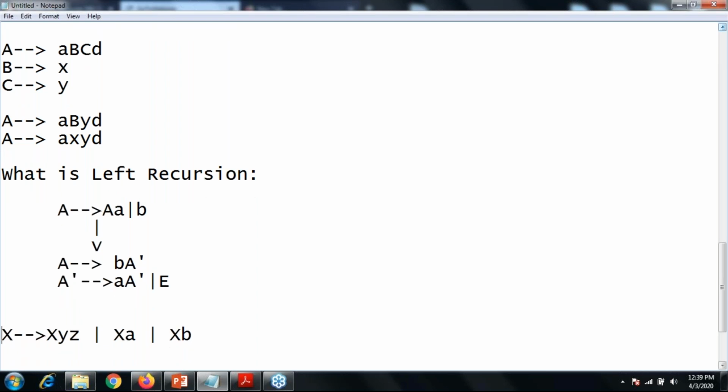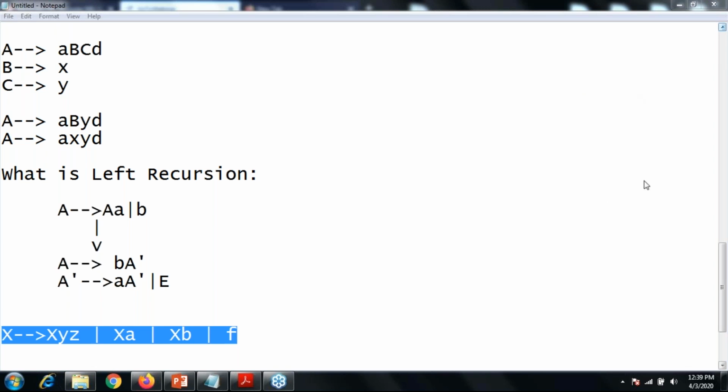Remove the left recursion from the given grammar if present. First of all, you have 5 minutes to solve this question. Now everyone complete this question.